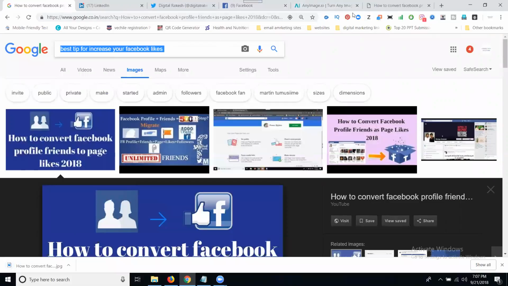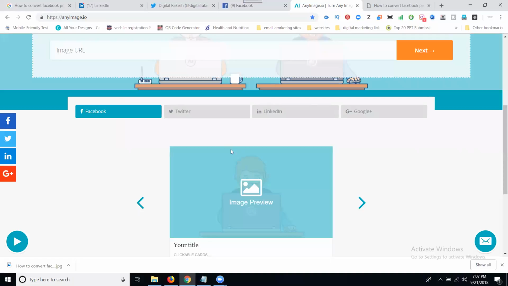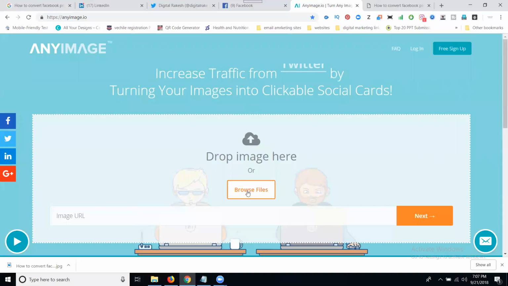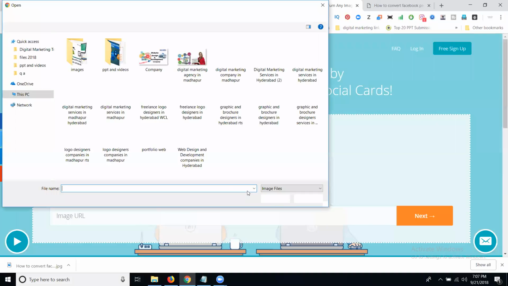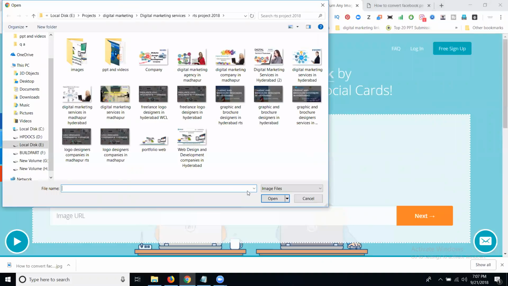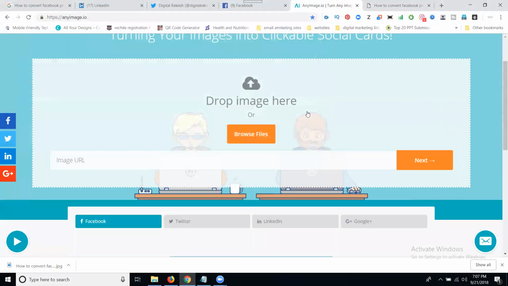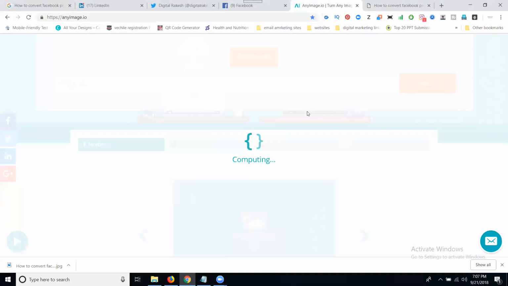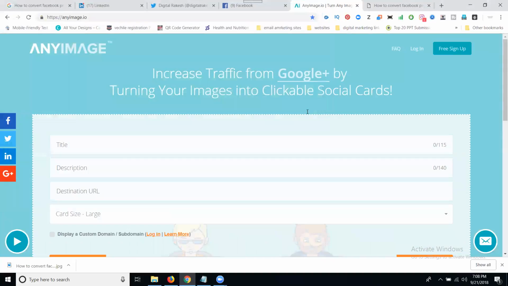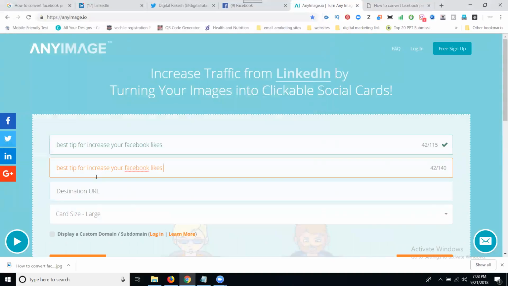This one. I can go first of all here in this website anyimage.io. Search here. If anyone asks a question, you can promote your website in multiple ways. In this one, select a proper image. After selecting the image, you can write two options. First one, SEO title and SEO description. Search your title, description.